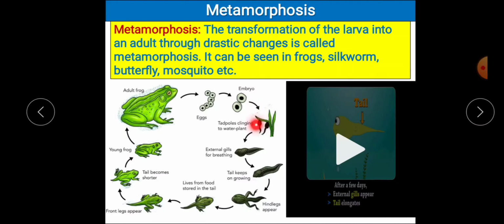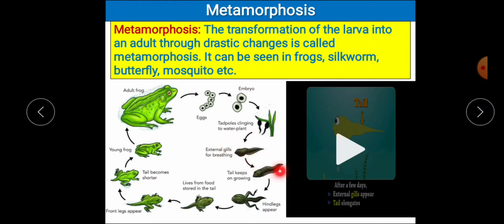Slowly these tadpoles will start developing gills. Here you can see the young one has gills, but when you compare it with the adult frog, it does not have gills. For respiration, the adult does it through its skin or lungs, but in the case of the young one, that is the tadpole, which is called, this form is called larva, they perform respiration through gills.